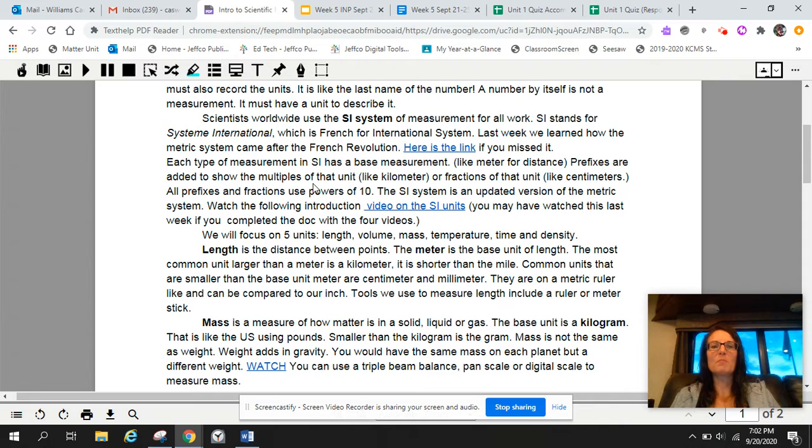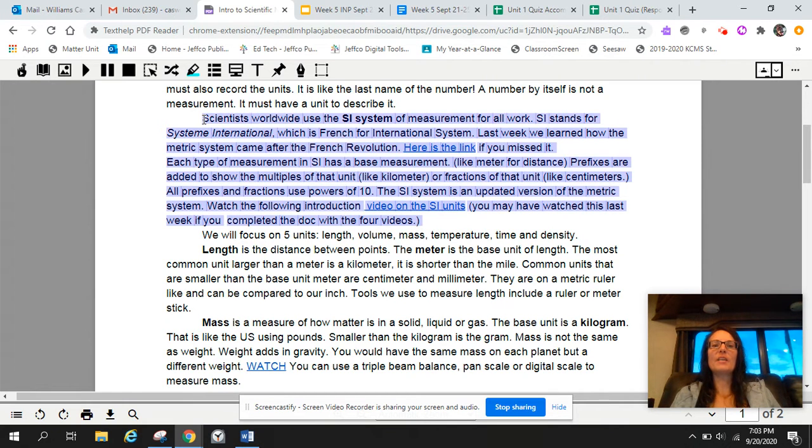Prefixes are added to show the multiples of that unit, like kilometer, or fractions of that unit, like centimeter. All prefixes and fractions use powers of 10. The SI system is an updated version of the metric system. Watch the following introduction video on the SI units. Some classes watched part of this last week. If you on your own completed all 4 videos from the intro to measurement last week, you may have seen this. It's very short. If you don't remember anything about SI units, you might just click on it for a little refresher.